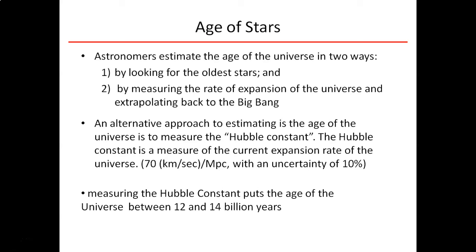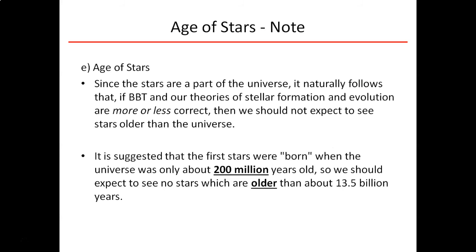So when we combine these two things together, the oldest features that we can find, the information from our globular clusters, and also our Hubble constant, that's what gives us our 13.8 billion years. Okay. So now you can fill in your note on the age of stars.